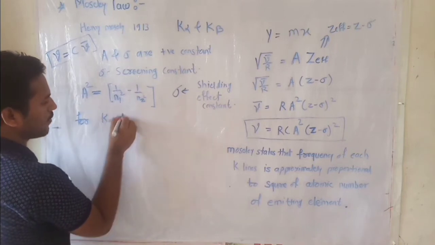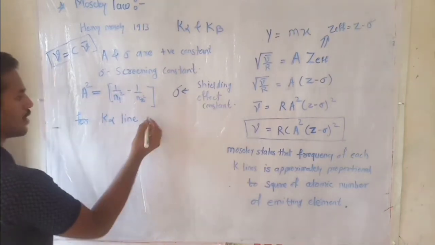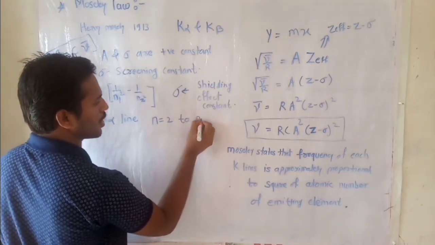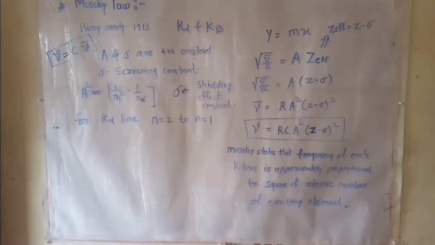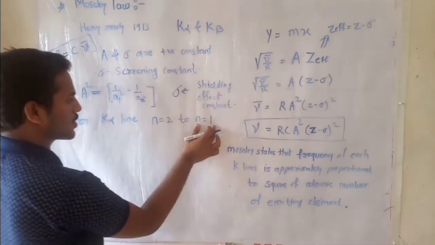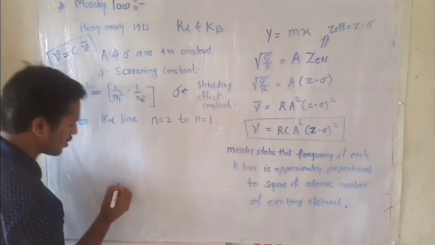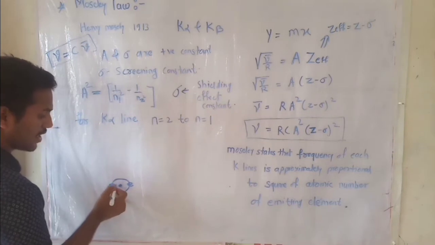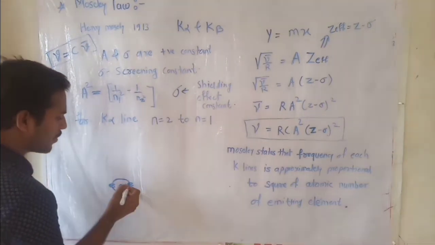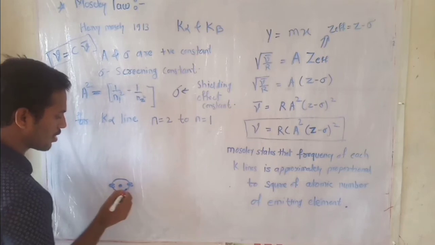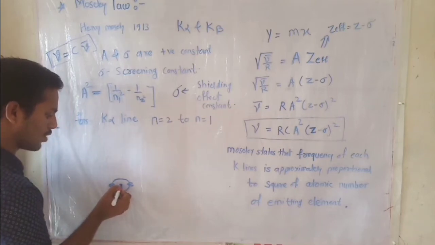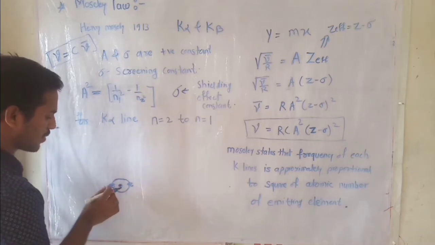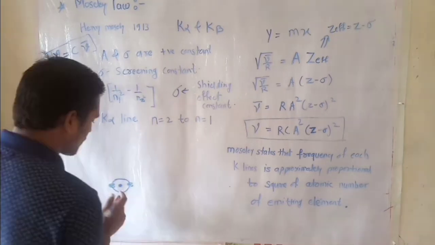For the K alpha line, there is a transition from n equals 2 to n equals 1. The n equals 1 shell, that is the K shell, contains 2 electrons. Here there is no innermost electron. But if we consider this electron, there is an attractive force due to the positively charged nucleus, and also a repulsive force due to the other electron.